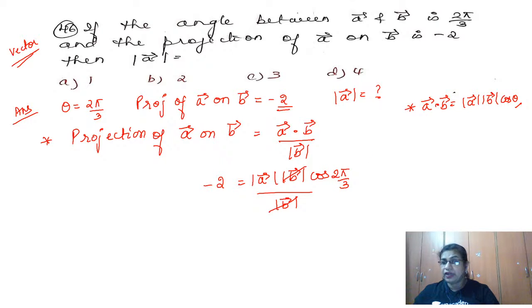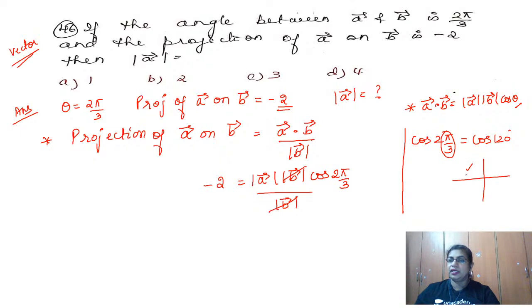So now let us find this answer of cos 2 pi by 3, and then we will substitute. We want the magnitude of A answer. Okay, so now cos 2 pi by 3. How much is 2 pi by 3? Pi by 3 means 60. 60 into 2 is 120. So this is cos 120. Now where does this 120 lie? In the second quadrant. So this 120, can I write it equal to cos of 180 minus 60?